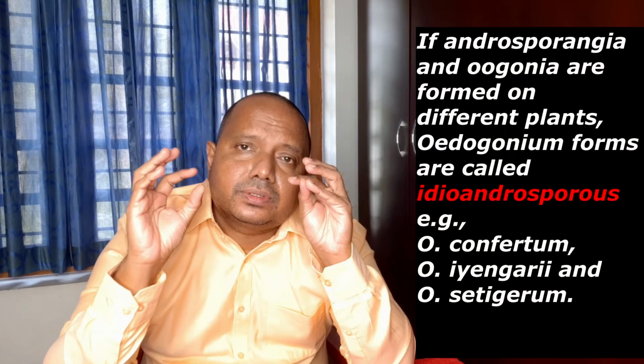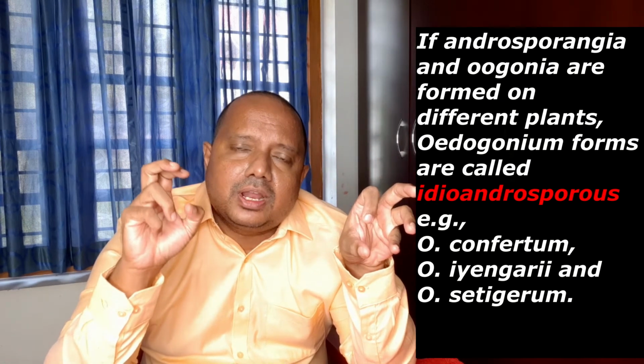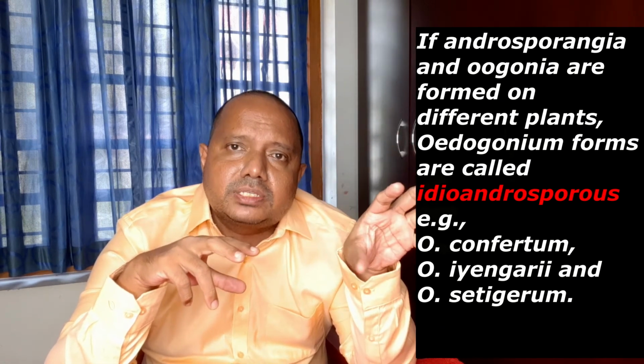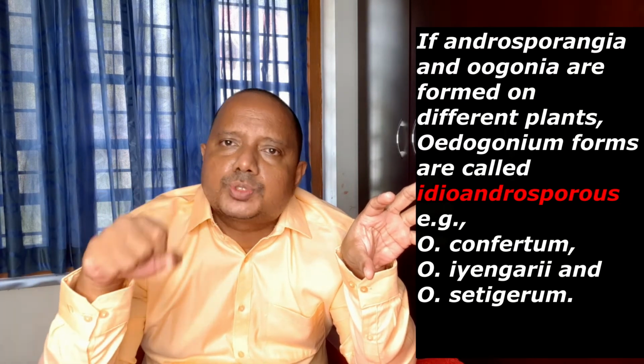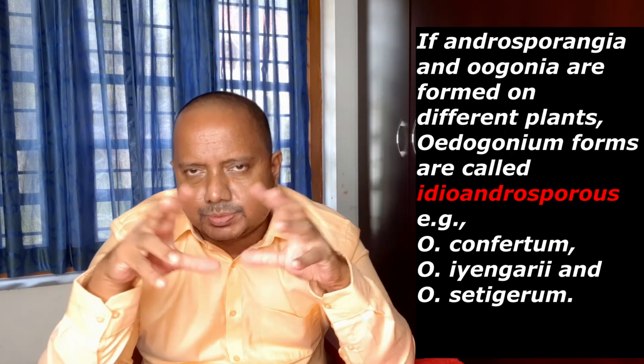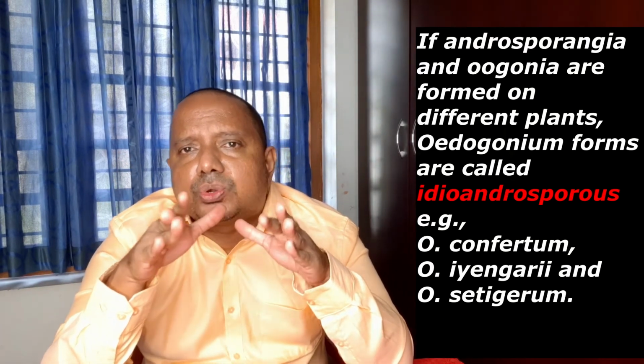We do not call it monoecious because the filament is producing androspores and oogonium. If the androspores are produced from one filament and female sporangia are not developed in the same filament, but in another filament where no androspores are formed, such a condition can be seen in some species, and such species are called idioandrosporous.